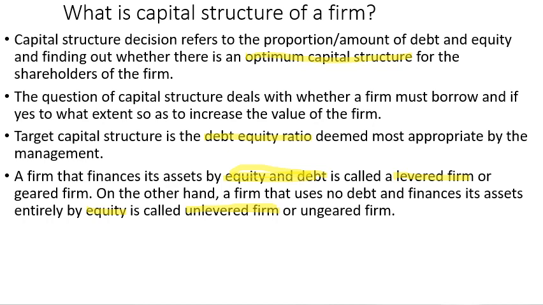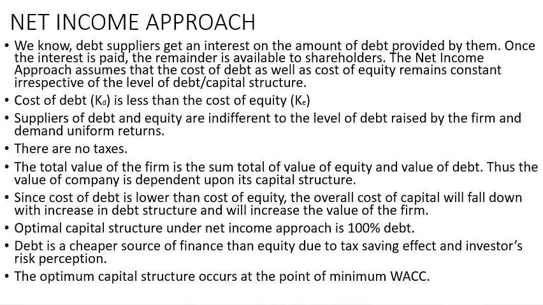Moving on, the net income approach. We know debt suppliers get an interest on the amount of debt provided by them. That is obvious. They are providing an ample amount of money, so they should get an interest. Once the interest is paid, the remainder is available to shareholders. That is also obvious. So the net income approach assumes that the cost of debt as well as the cost of equity remains constant irrespective of the level of debt or capital structure.